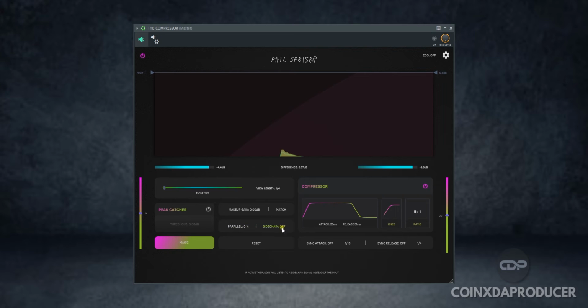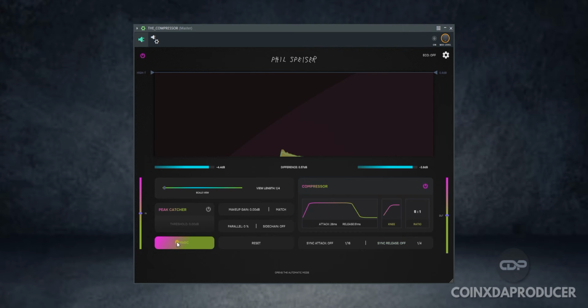Below here is the parallel to blend the dry and the processed sound. This is the sidechain. Below here is the reset, the ADSR of the compressor: attack, release, knee, and ratio. And there is this interesting feature that I like, which is the sync attack and sync release. So you don't need to stress yourself about setting the attack and release time. Set it to the BPM of the track you're working on and it will do its magic.